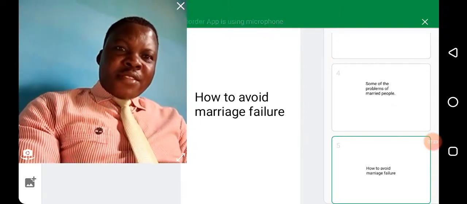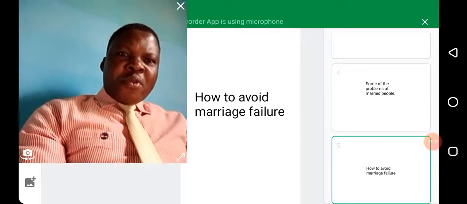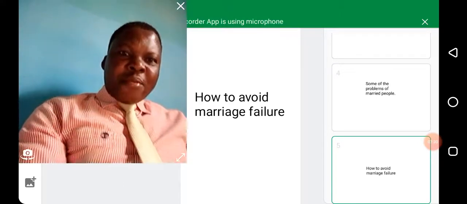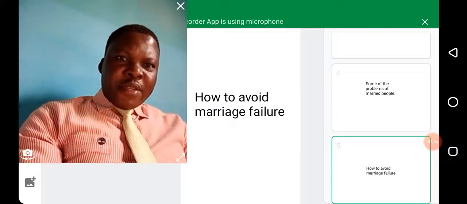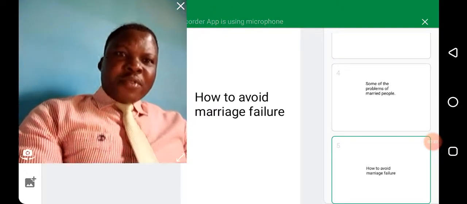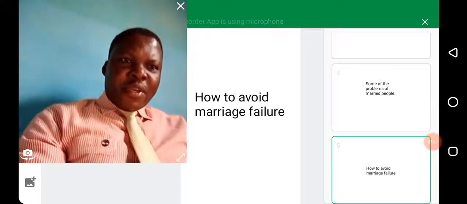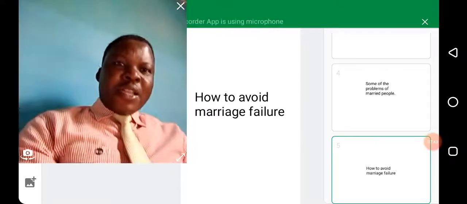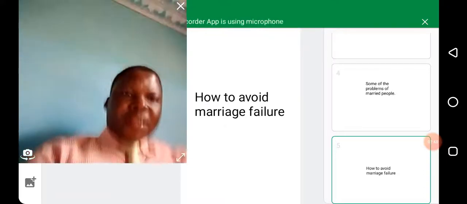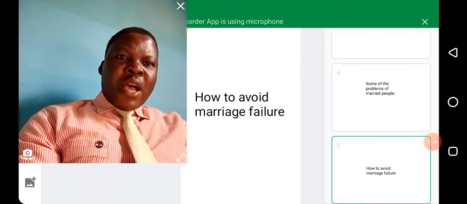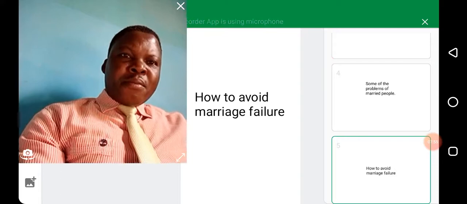Because as it stands today in Nigeria, the rate at which people are divorcing is alarming, and it is not good for the growth of the family, because once that happens, the children will start having problems. Whether they are in the custody of the father or the mother, they will start having problems. So we are going to look at some of the ways that we can avoid marriage problem.